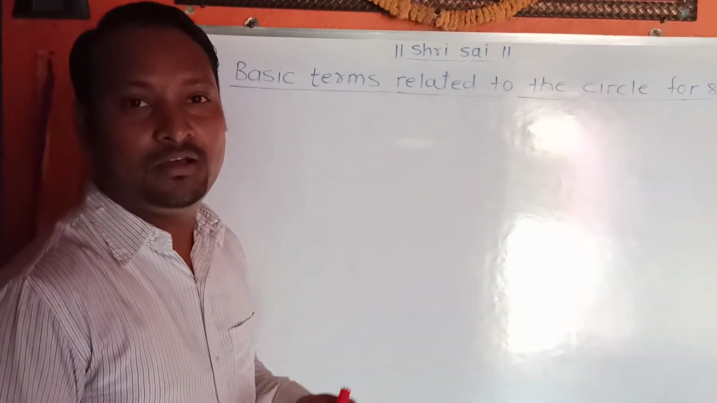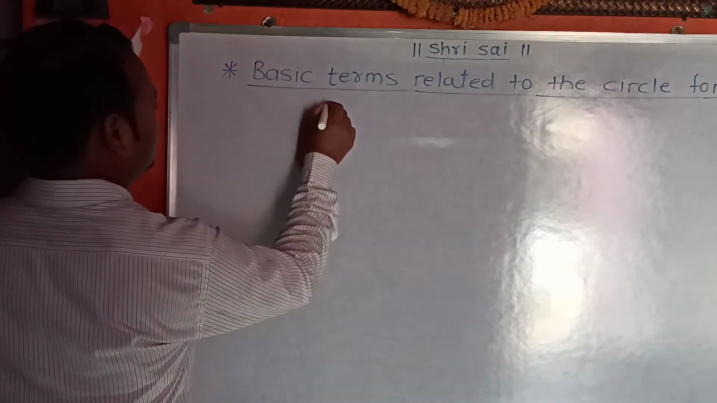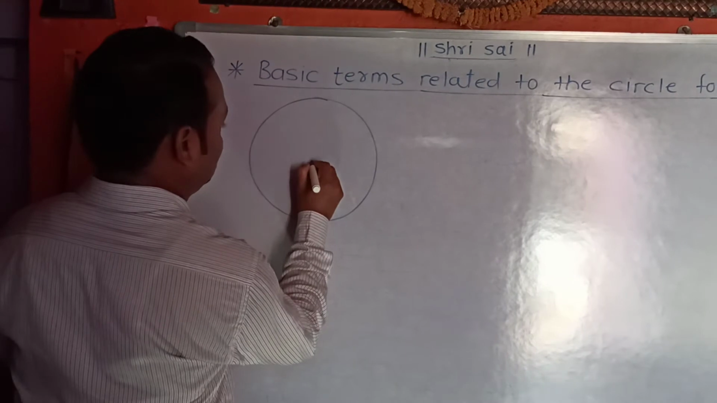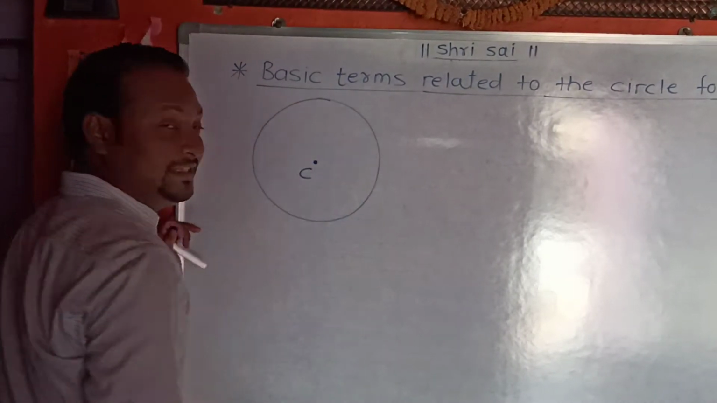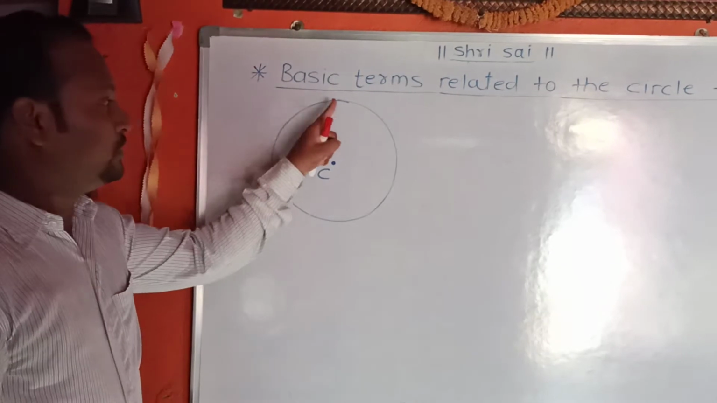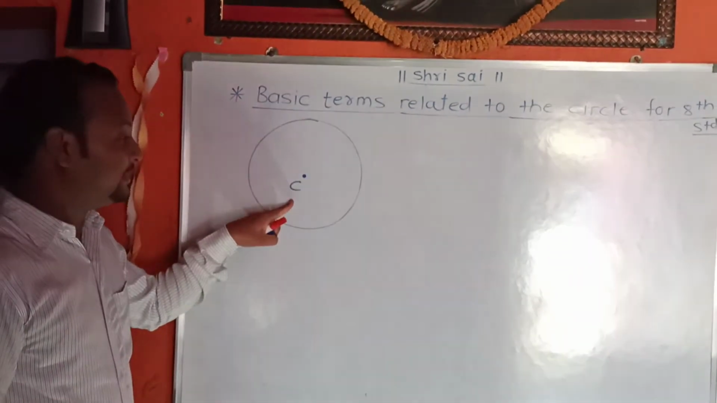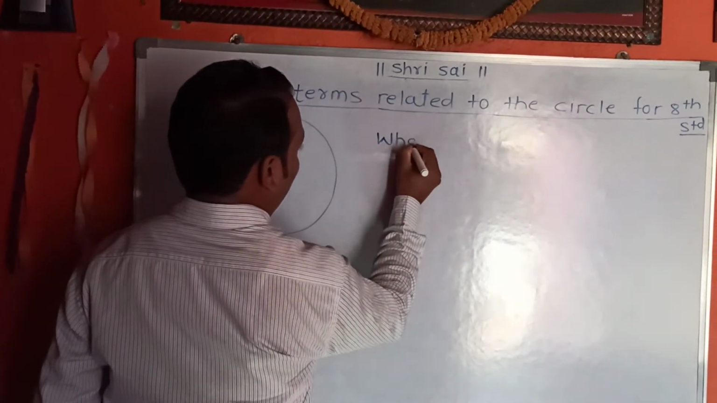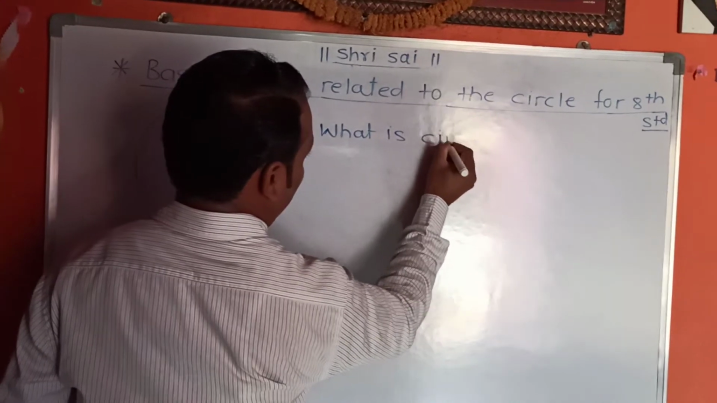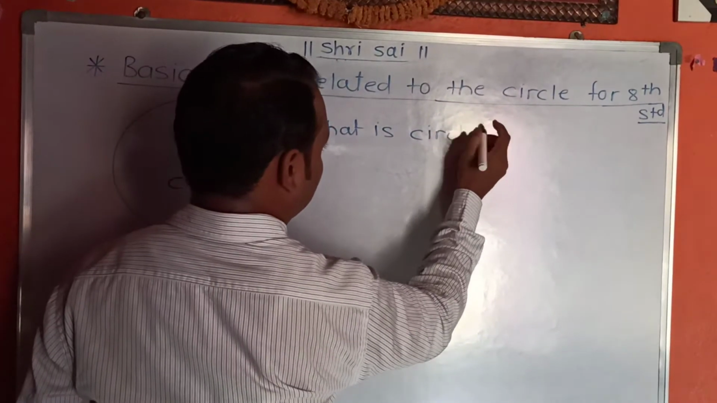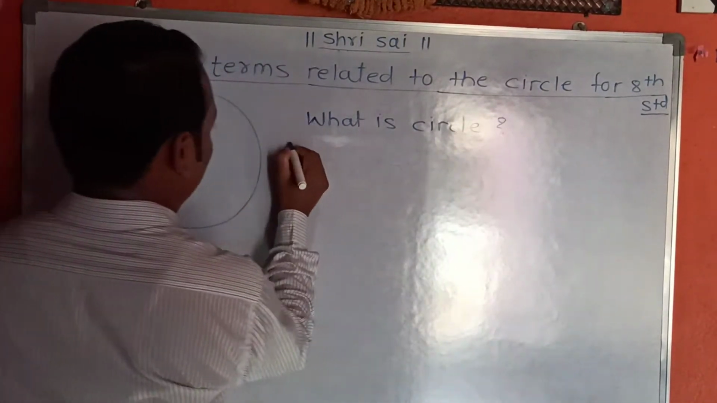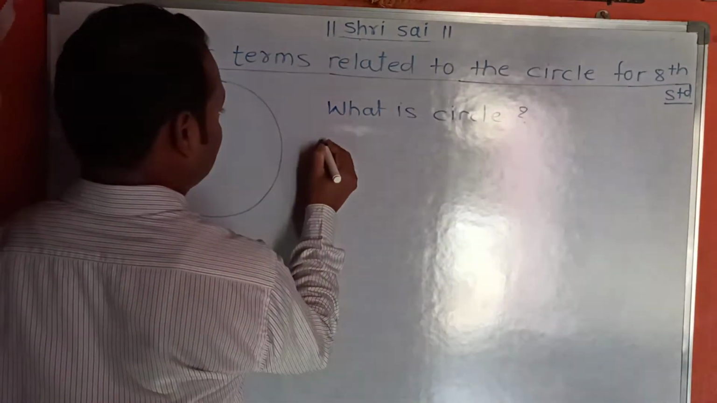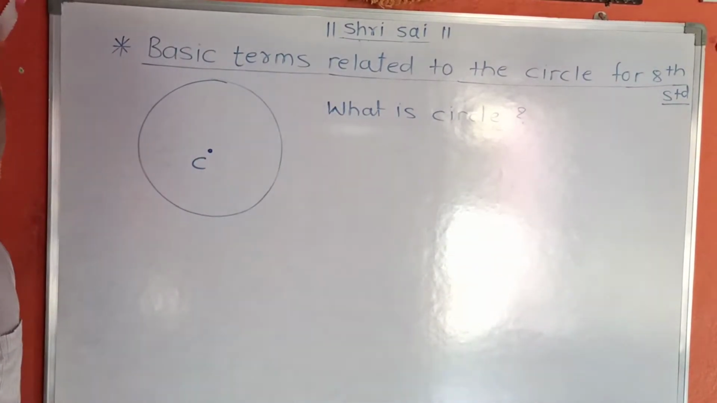First of all, I draw the circle. This is a circle, and C is the center of the circle. First of all, dear students, what is a circle? Do you know what a circle is?